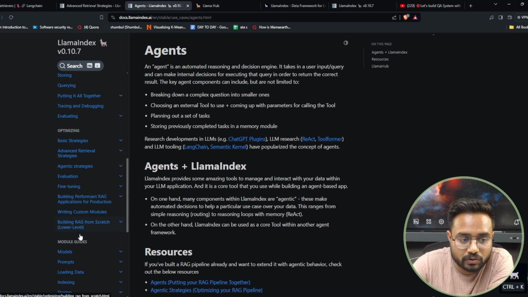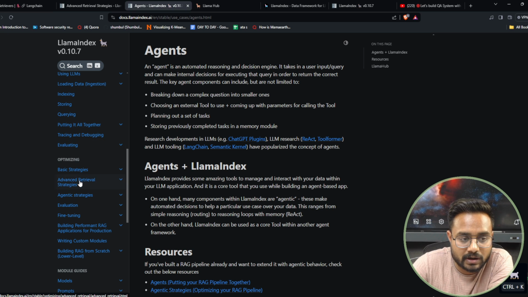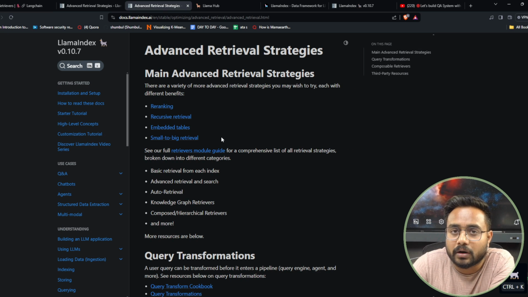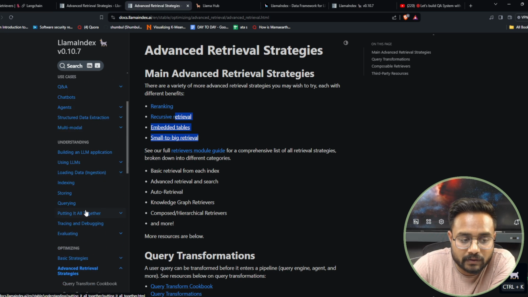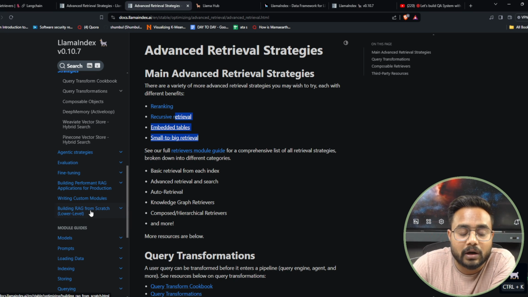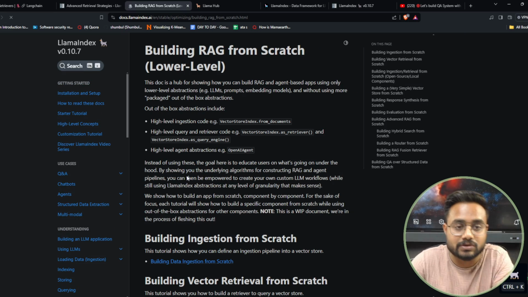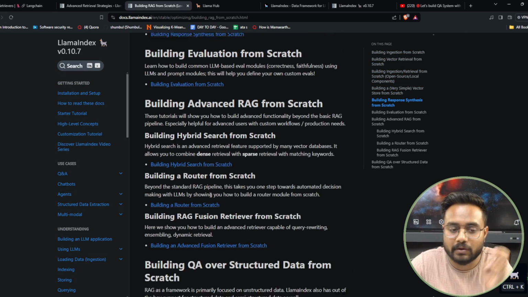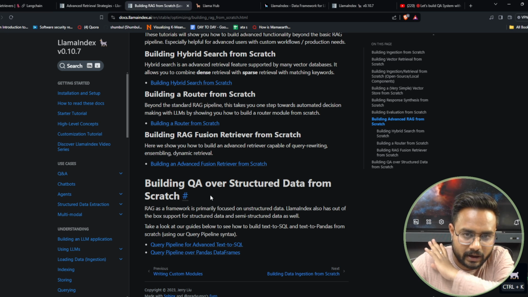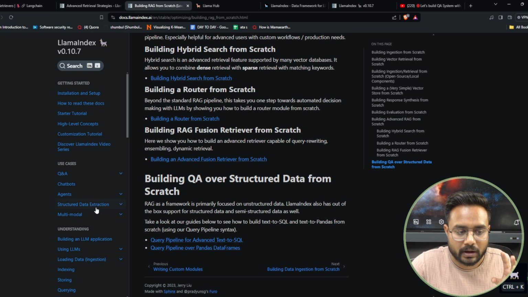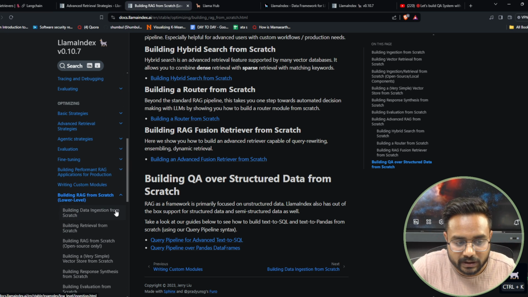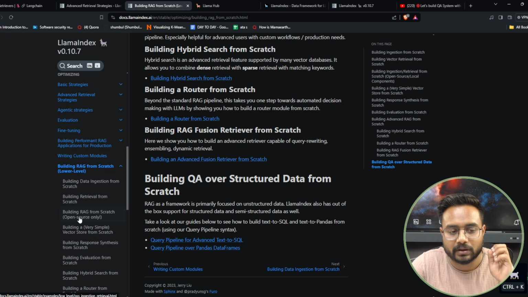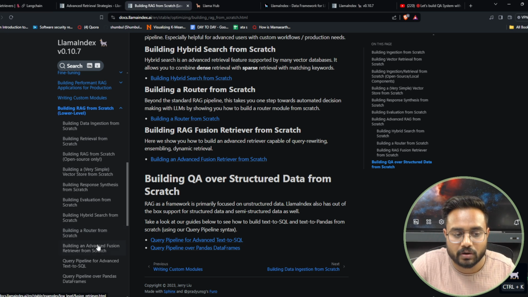Now here you will find the advanced retrieval, and evaluating and all of it is there. This advanced retrieval system, LangChain does not have, but Llama-Index does. They have also given the code if you want to build your RAG system from scratch. I'm going to nail each and everything in an upcoming session. Don't worry, here I'm just giving the understanding, and if you want to go through it, definitely you should. Building data ingestion, then building retrieval, then evaluation, everything you can perform here itself.